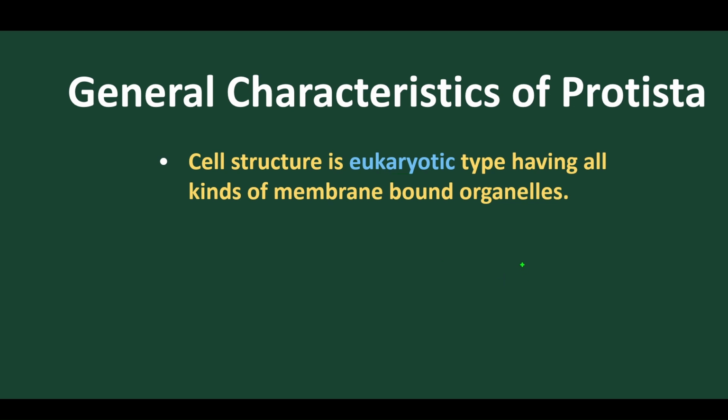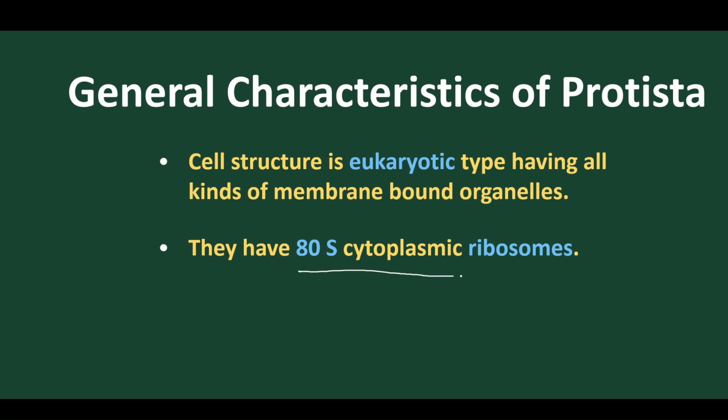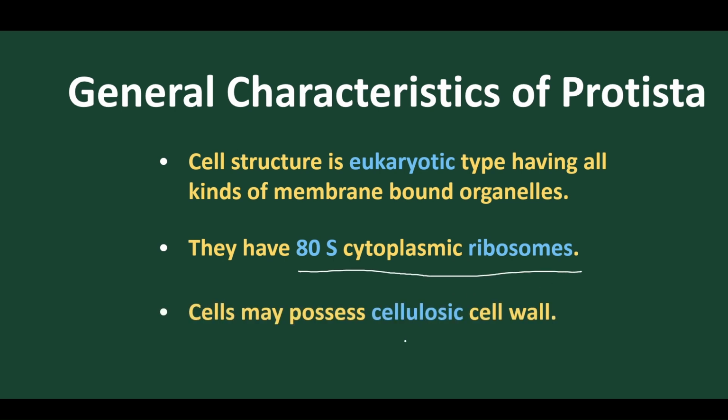Now let's move to the next part. This group of organisms contains 80S ribosomes in the cytoplasm, and also 70S ribosomes. A very important fact is that they have a cell wall. Most of the cell wall present is cellulosic; the cell wall is made up of cellulose.